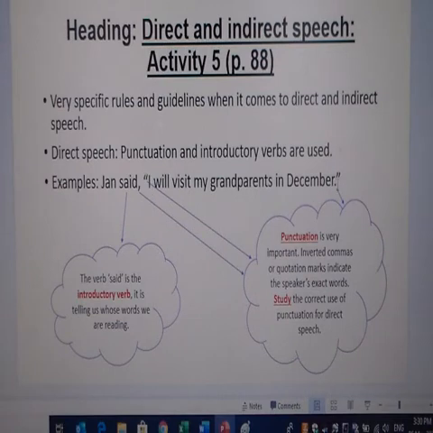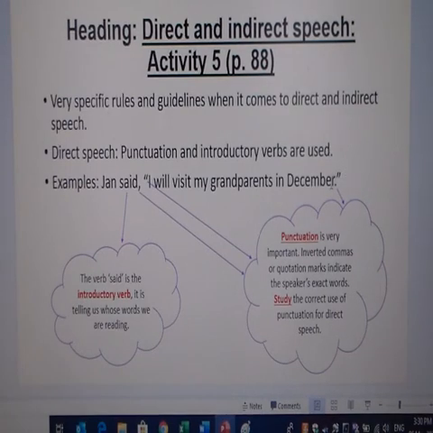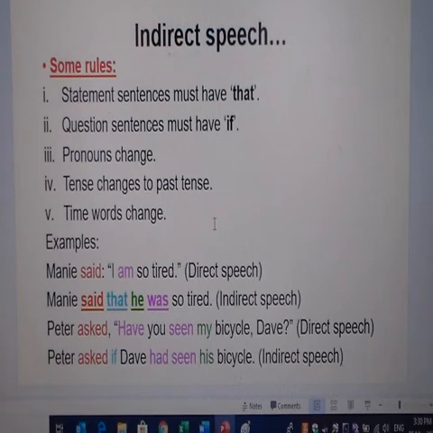This is a statement sentence, so it ends with a full stop, and then you close your inverted commas to indicate that that is where your speaker's direct words end. That's very important. Please study, if you do examples on this, make sure that you get the punctuation correct. It's very important, or else your sentence is wrong. Okay, the next slide is indirect speech.